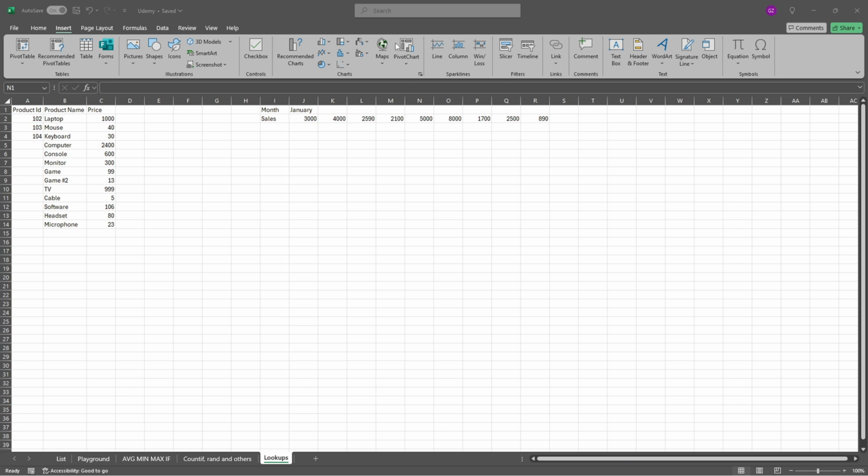So we are moving to another topic, lookups. Here we are going to learn three main of them: XLOOKUP, HLOOKUP, and VLOOKUP. Why we need them and why they are quite important in our day-to-day basis whenever we work with Excel. But before that, I will show you a few more options that Excel provides us.